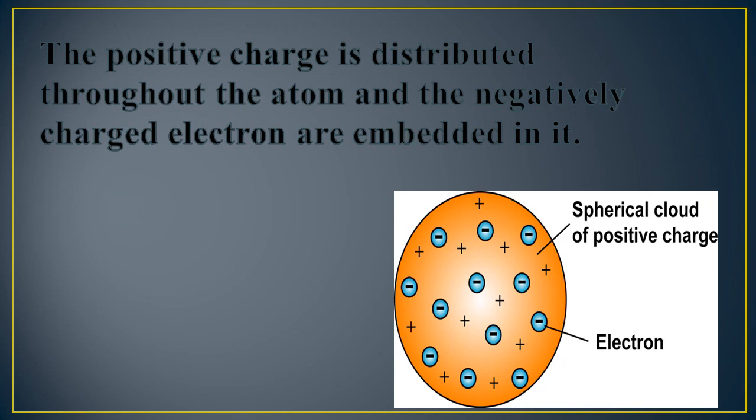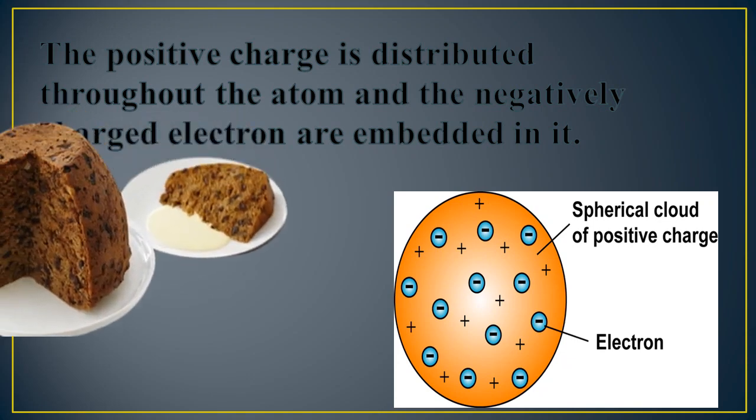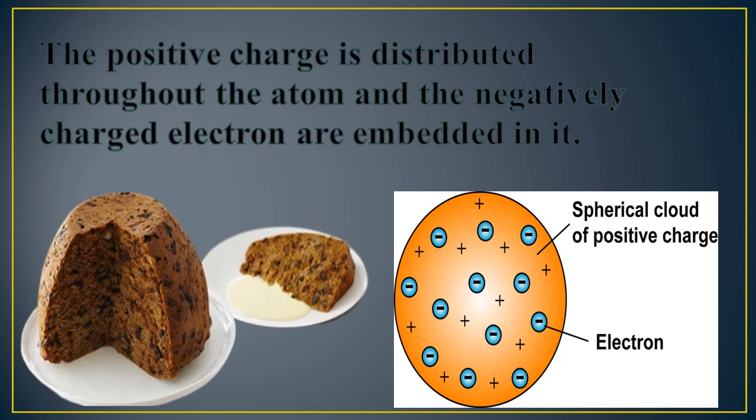neutral. That means the negatively charged electrons are fixed firmly and deeply in a surrounding mass, and the surrounding mass is positively charged. You can see in the figure also. And this is the plum pudding model of an atom. Thomson compared the atomic model to the plum pudding. A plum pudding or plum cake is a sweet dish prepared during Christmas. So he compared the atomic model to this pudding.